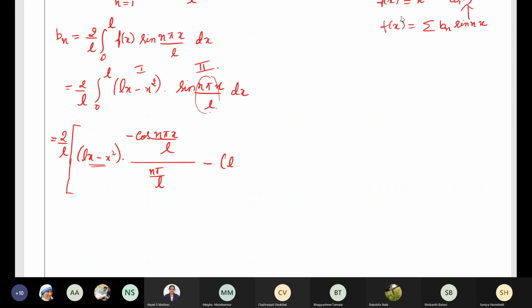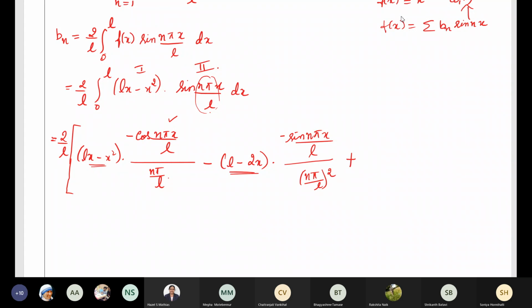Differentiation of Lx is L minus differentiation of x square is 2x into integrate this. Integration of cos is sine, negative sign is already there, so it is sine n pi x by L divided by n pi by L. Previously we have n pi by L, so it will become n pi by L whole square.